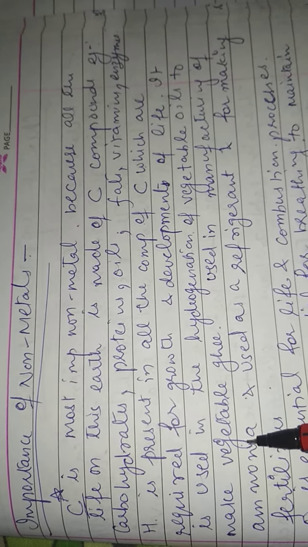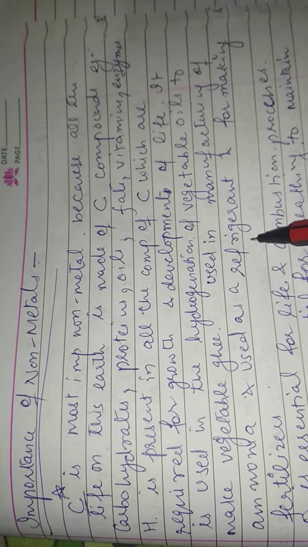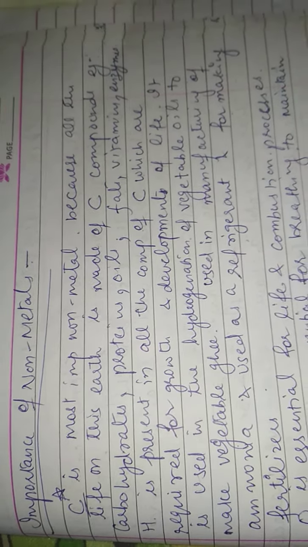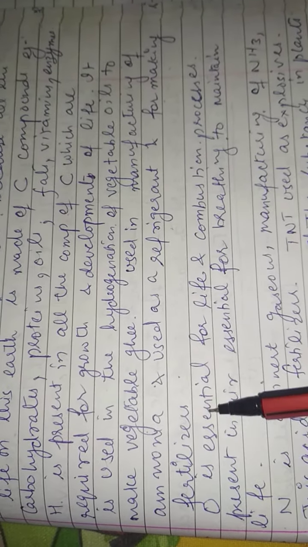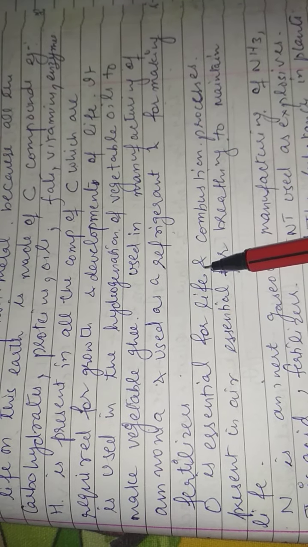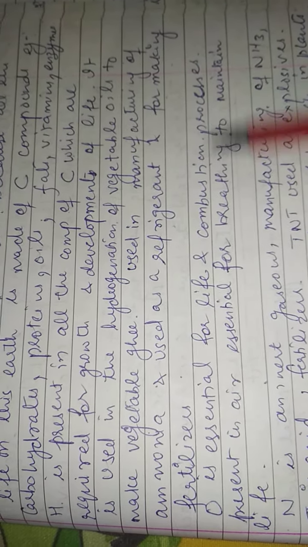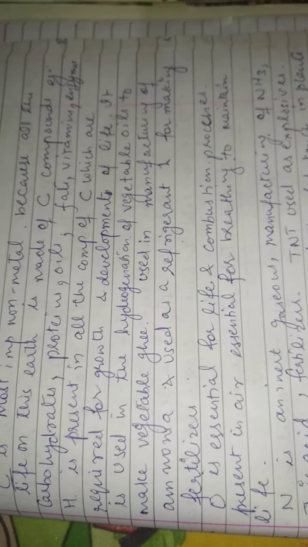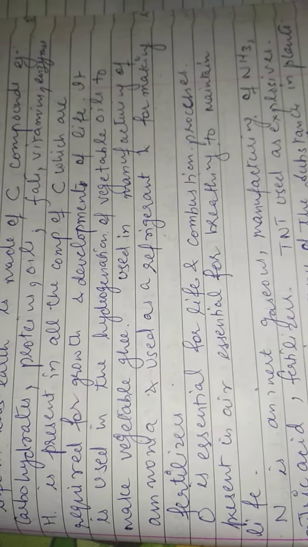Hydrogen is used in the manufacturing of ammonia, as a refrigerant, and for making fertilizer. Next is oxygen. Oxygen is essential for life and combustion processes, present in the air, essential for breathing to maintain life.